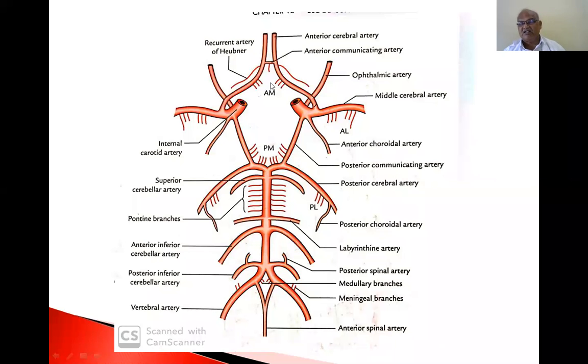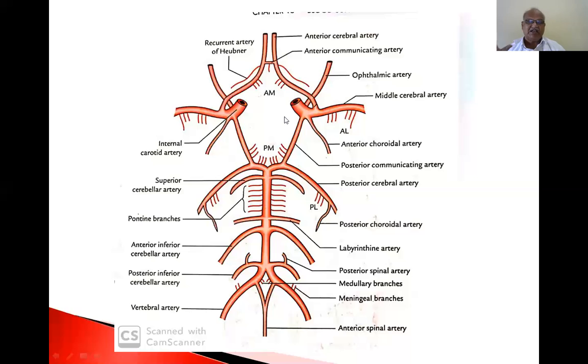So the major arteries involved in the formation of the circle of Willis: two vertebral arteries unite to form the basilar artery, which then divides into the posterior cerebral arteries. The internal carotid artery divides into a small anterior cerebral artery and a large middle cerebral artery. The anterior communicating artery connects the two anterior cerebral arteries across. The posterior communicating artery arises before the division of the internal carotid into anterior cerebral and middle cerebral, and communicates with the posterior cerebral artery.